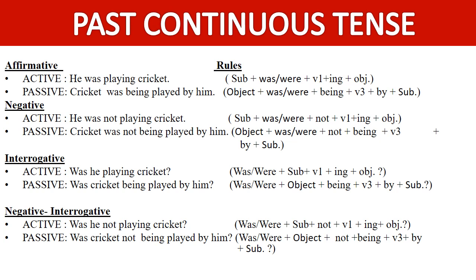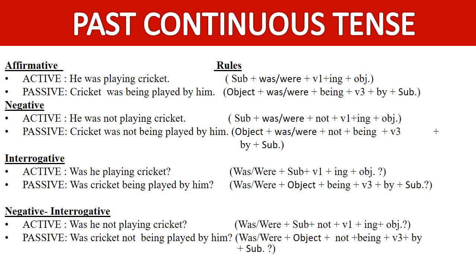It is subject plus was or were plus first form plus ing plus object. And when we convert it into passive, it becomes object plus was or were. Then here we are going to add being plus third form of verb plus by and then subject. Let's see the example. He was playing cricket. It will be changed into cricket was being played by him.